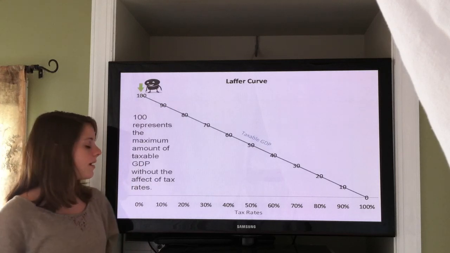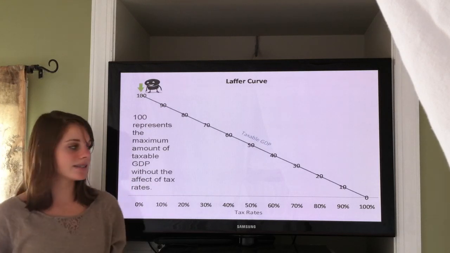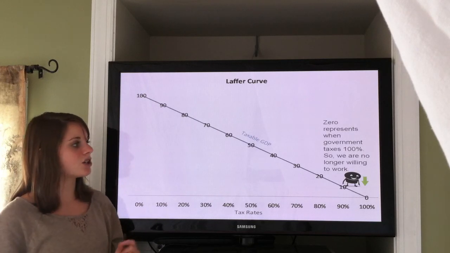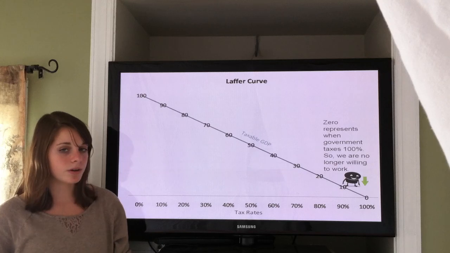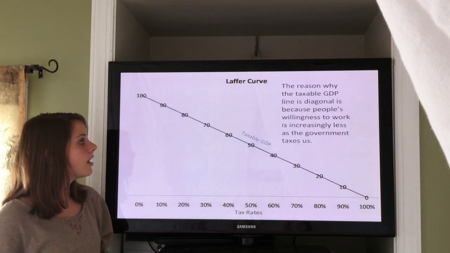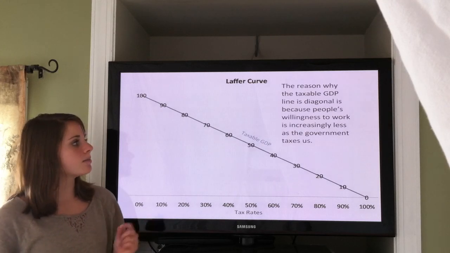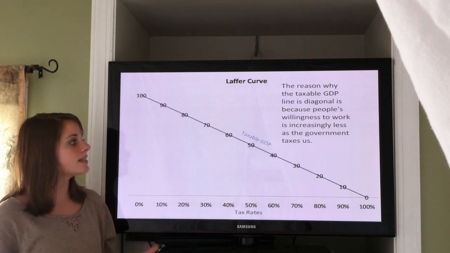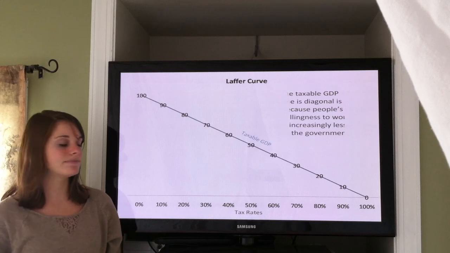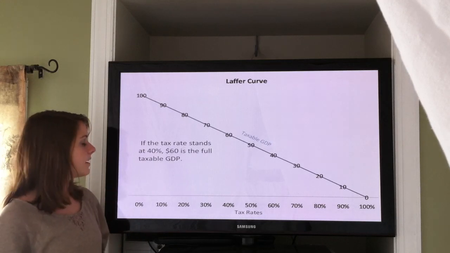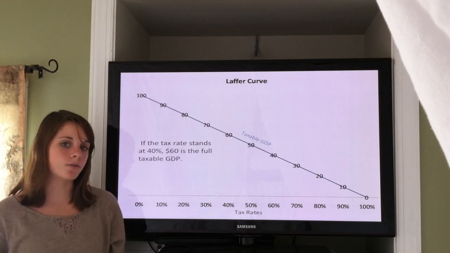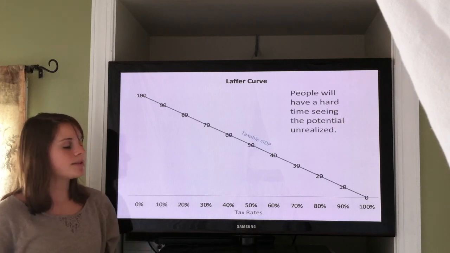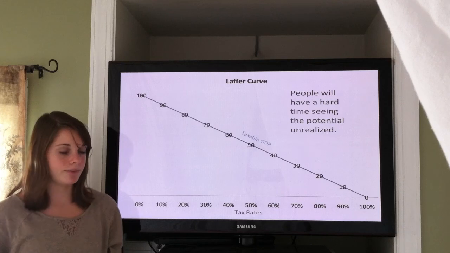100 represents the maximum amount of taxable GDP that can be taxed. 0 represents when the government taxes 100%, so we are no longer willing to work. The reason why the taxable GDP line is diagonal is because people's willingness to work is increasingly less as the government taxes us. If the tax rate stands at 40%, $6 is the full taxable GDP. People will have a hard time seeing the potential unrealized at this point.